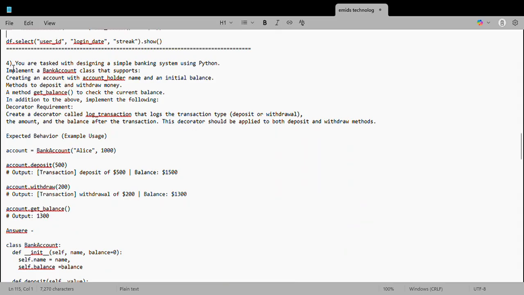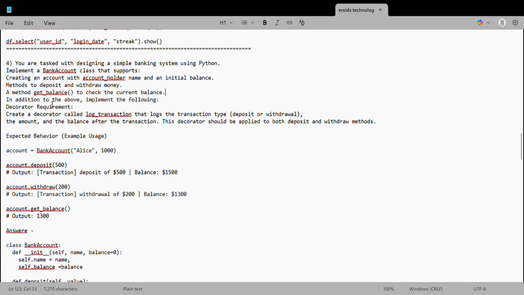In this question, you are tasked with designing a simple banking system using Python. Implement a bank account class that supports creating an account with the account holder name and initial balance, methods to deposit and withdraw money, and a method to get the balance to check the current balance.